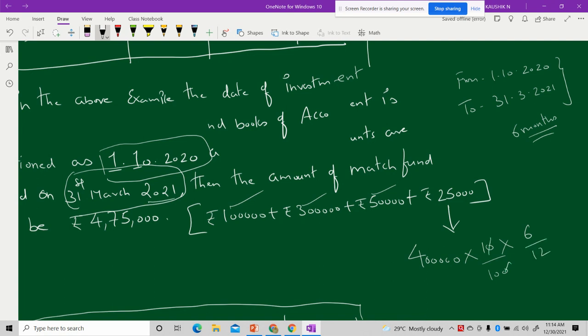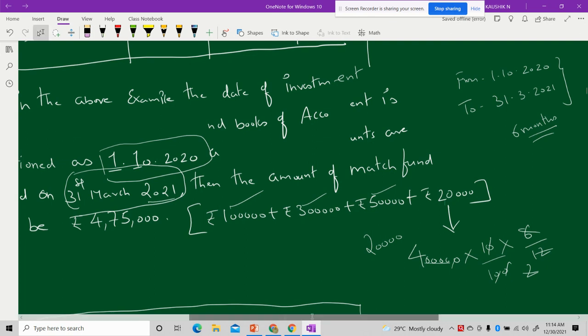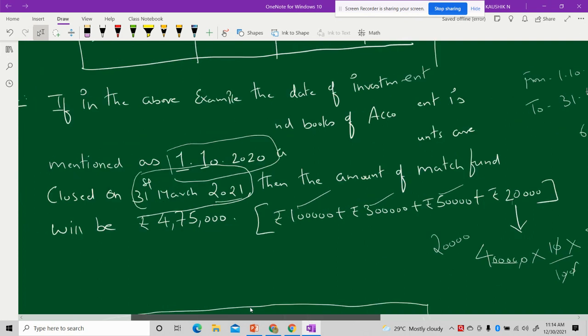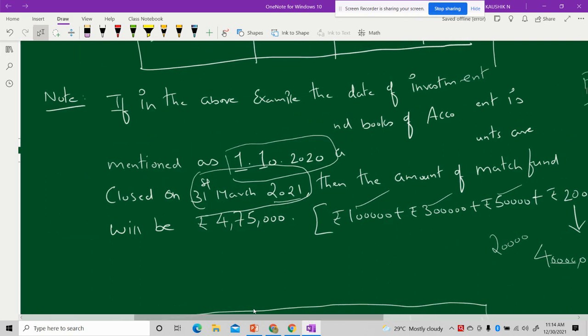So cancelling out the common zeros, now you will get 20,000. So it is not 25,000, this will be 20,000. Now what will be the amount? It should be rupees 4 lakh 70,000. Yes.